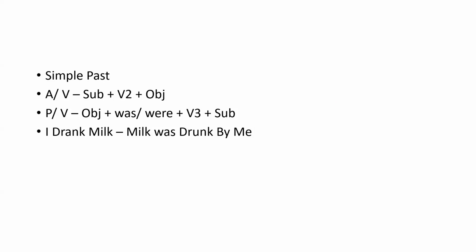Now we discuss the conversion of voices in the past and future tenses. Let's see the simple past. The structure of the simple past is subject plus V2 plus object. And the passive voice structure of the simple past is object plus was or were plus V3 plus subject.